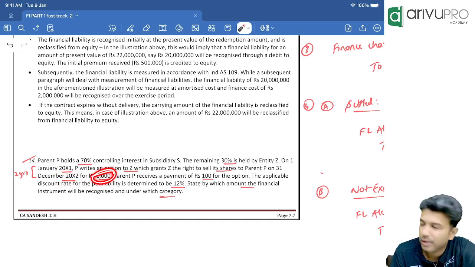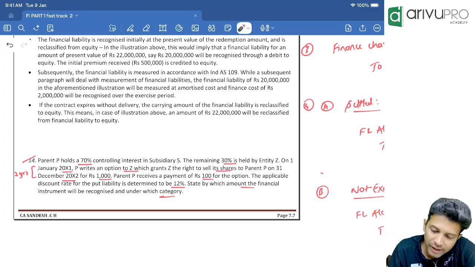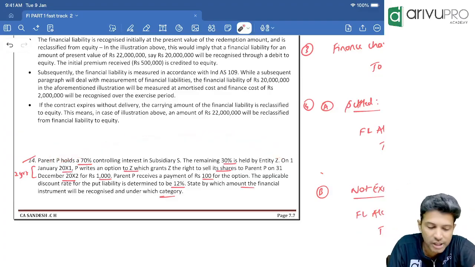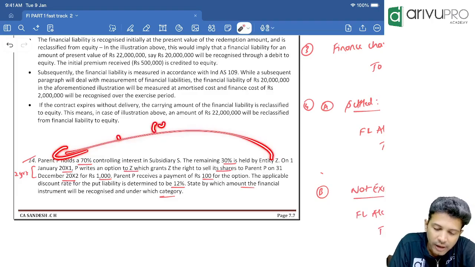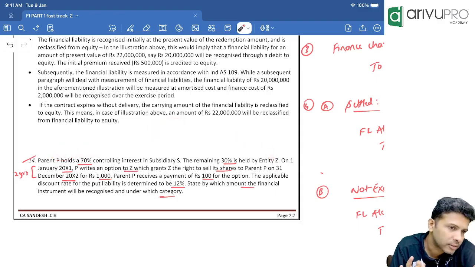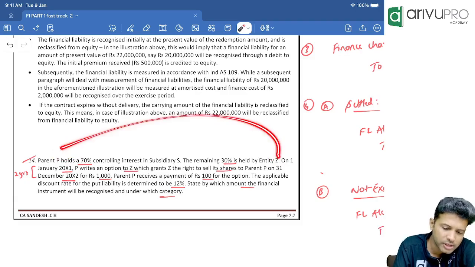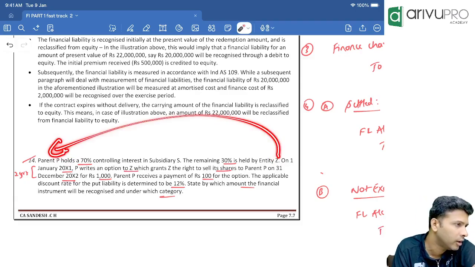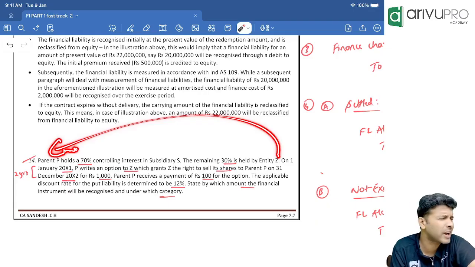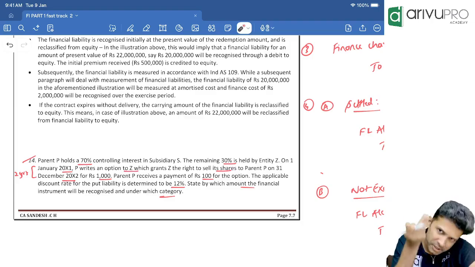Okay. For how much value? 1000. As I told you, the period and the value will be determined. So Z will sell the 30% shares to P at what price? At 1000. Within how many years? 2 years. Correct, sir? And this is not an obligation. This is a right. If Z wants, they can utilize this right and sell. Or if Z wants, he can say, I don't want to sell the shares. Absolutely their choice. I know people, it's option. Option means not compulsory.